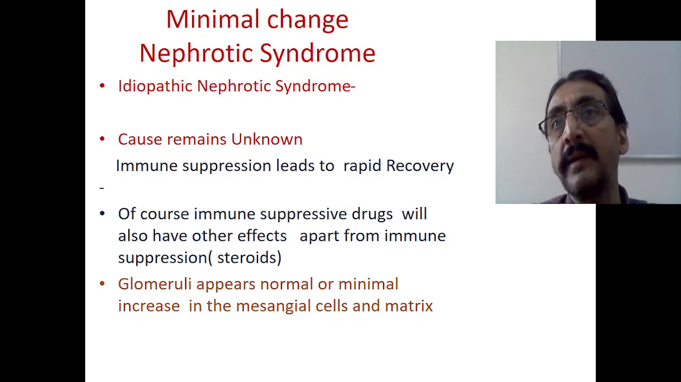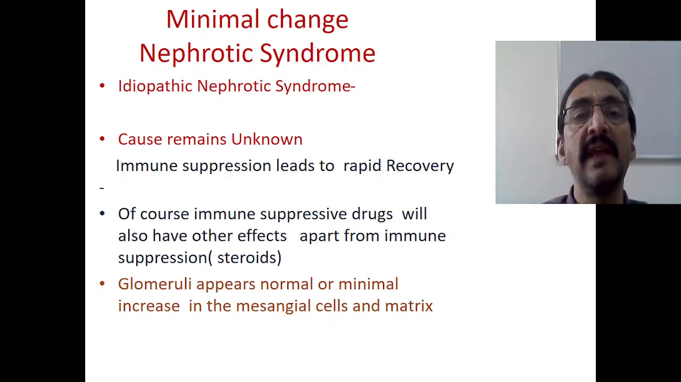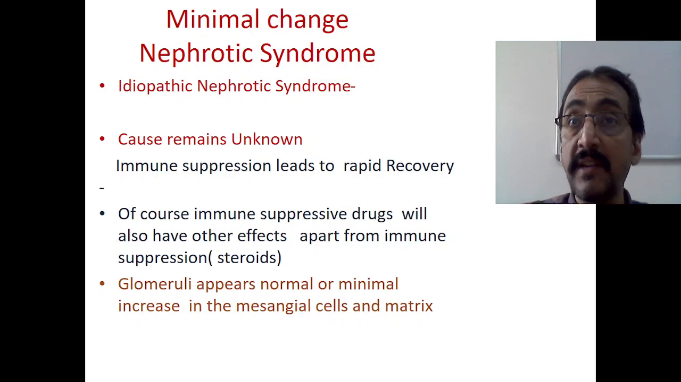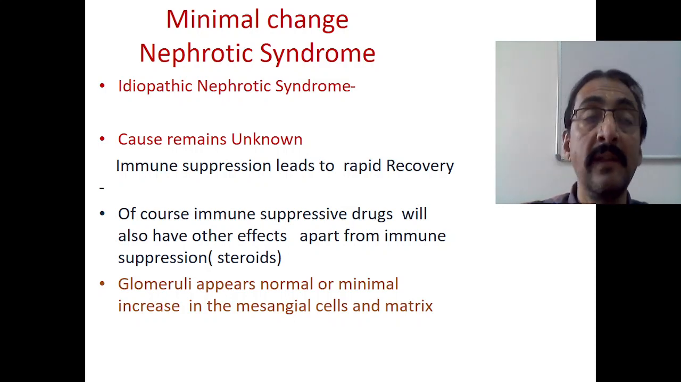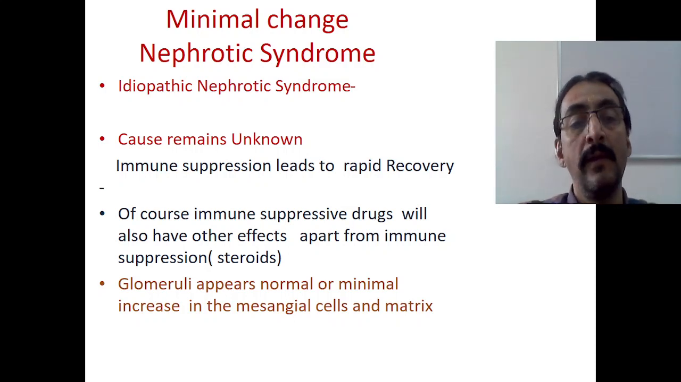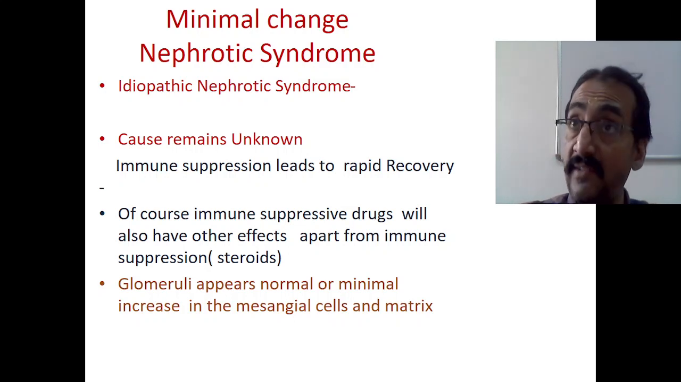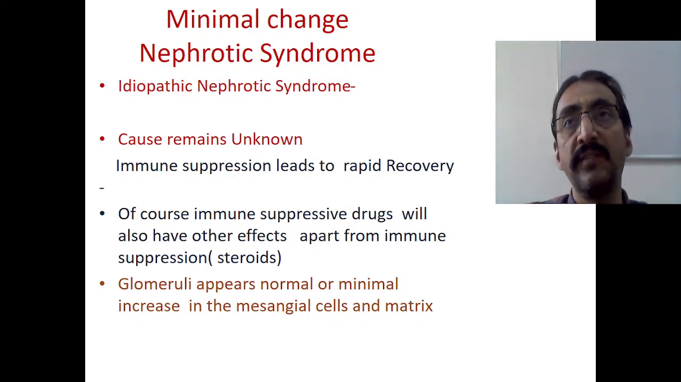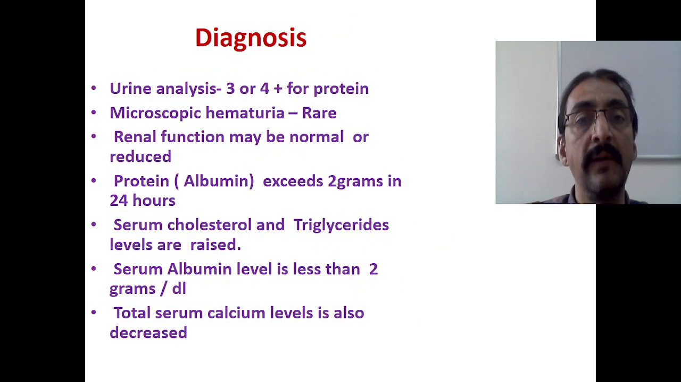So this fact forces us to think about an immune cause for this proteinuria. Of course, immunosuppressive drugs also have other adverse effects apart from the immune suppression. We know that, but still, once you go for immunosuppression, the proteinuria will recover. The glomeruli appear normal, with only a minimal increase in the mesangial cells and matrix. Therefore the name minimal change nephrotic syndrome is given. This is important.